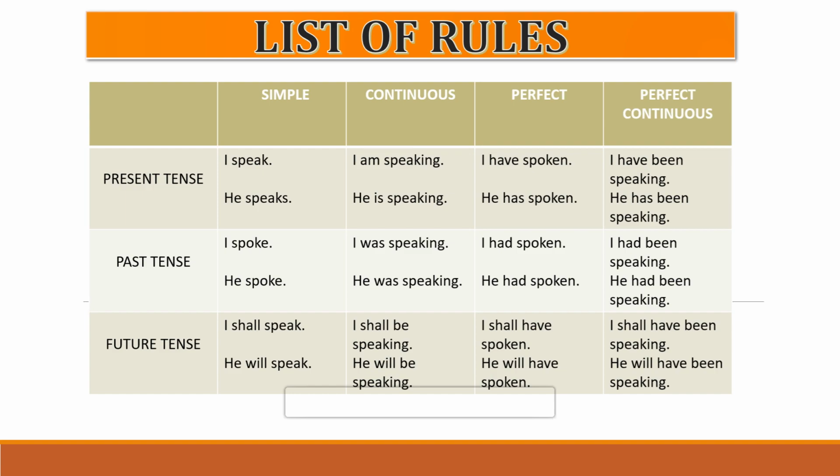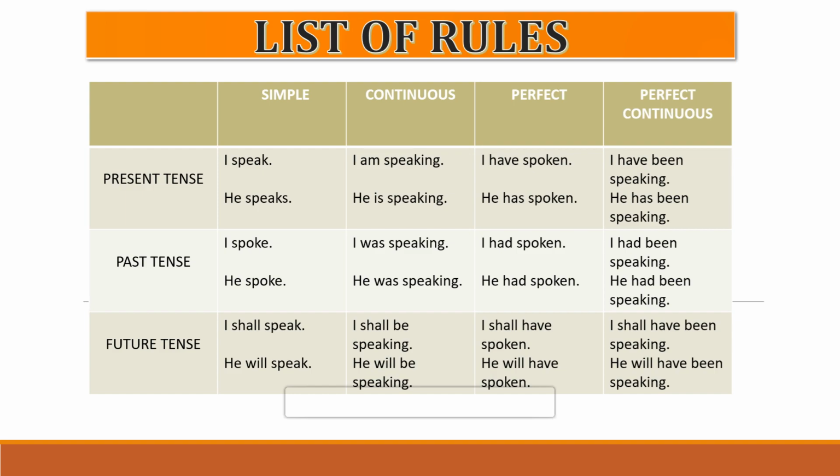Now, when we talk about future continuous tense, the structure is subject, shall or will, plus be, plus V4. V4 is also called the present participle form of the verb. Present participle means the ing form of the verb. Now, two examples are given here. I shall be speaking, he will be speaking.